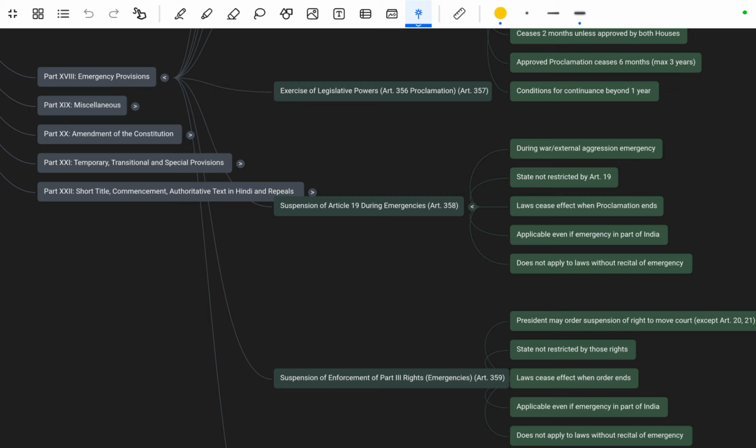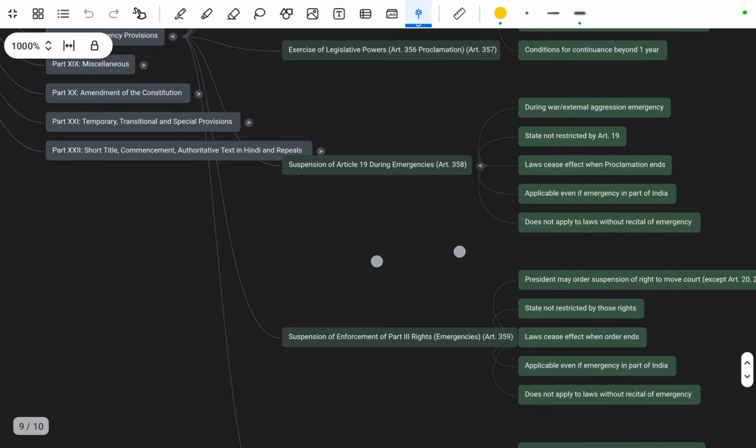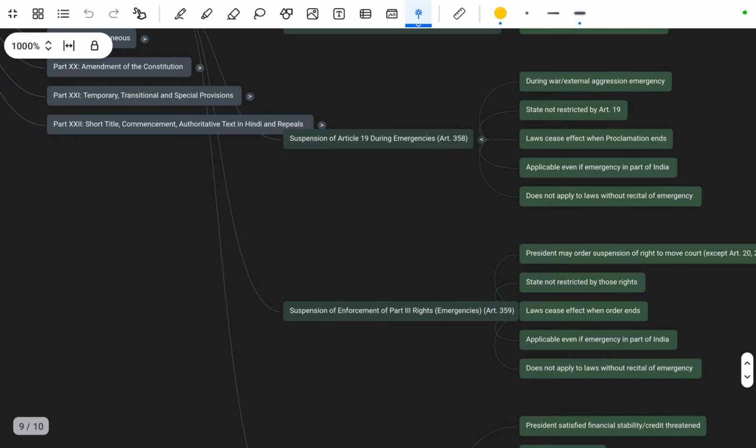Okay, so it is that during war, external aggression and emergency, the state is not restricted by Article 19. Law ceases effect when the proclamation ends. Applicable even if the emergency is in part of India. Does not apply to laws without recital of emergency. Okay,